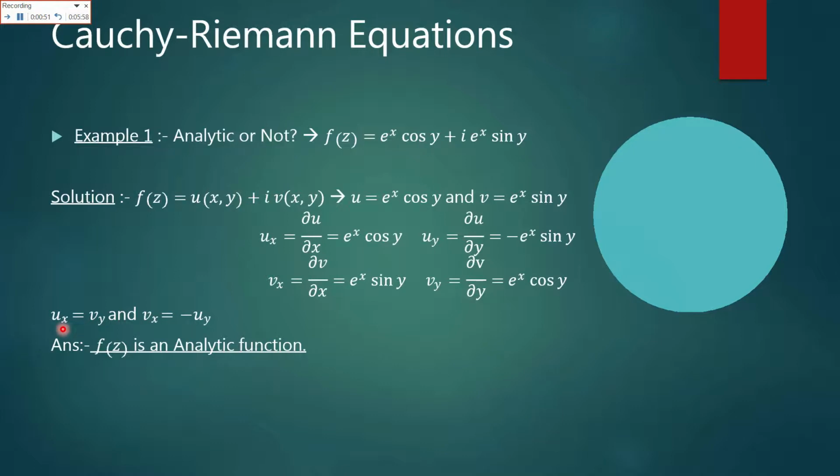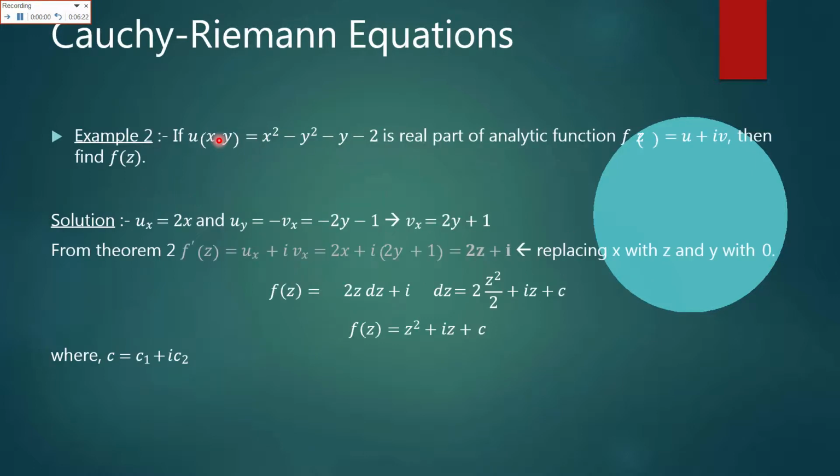Here our u of x is equal to v of y and v of x is equal to minus u of y. So as the given conditions are satisfied, we can say that our given complex function is an analytic function. So that is how you can prove the Cauchy's equations and determine whether a given complex function is analytic or not.